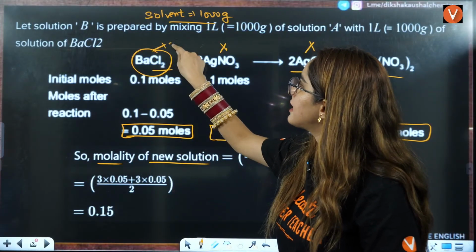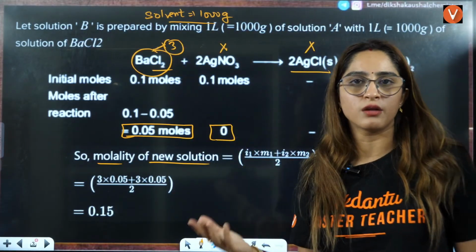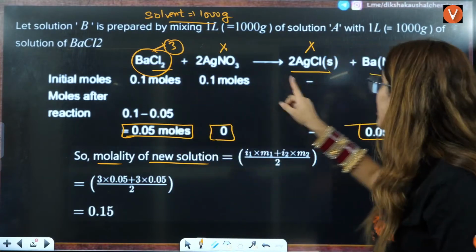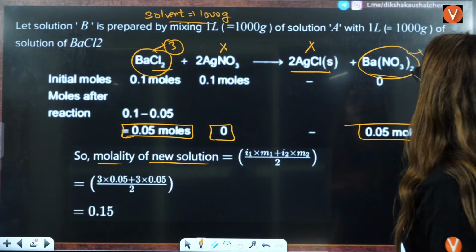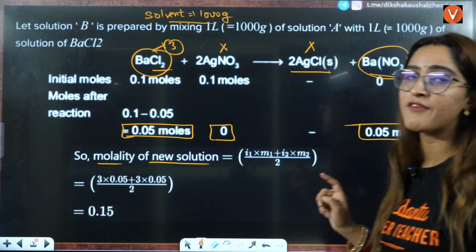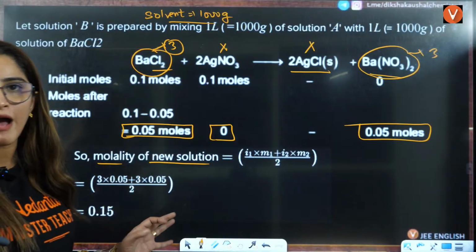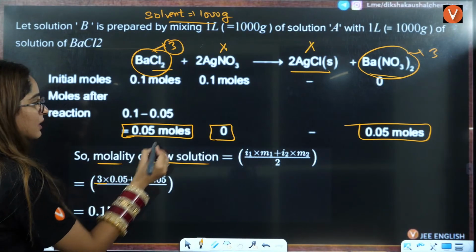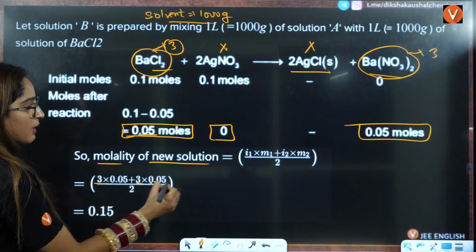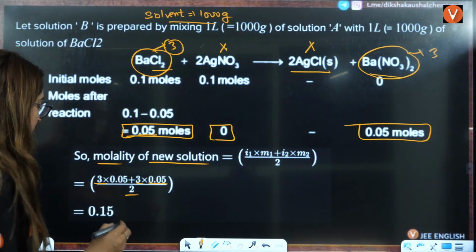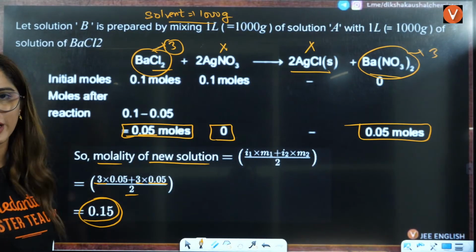Because after dissociation it will give you 1 Ba2+ and 2 NO3-, right? So both of them have van't Hoff factor 3. So it is 3 multiplied by 0.05, 3 multiplied by 0.05 divided by 2. That is the average we are taking here. So molality is coming out to be 0.15.